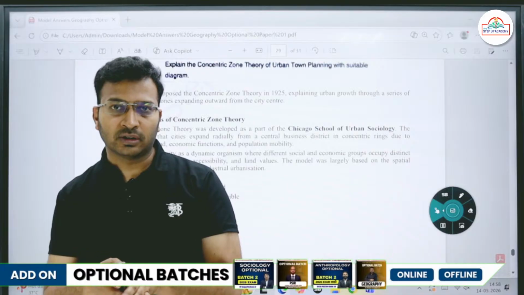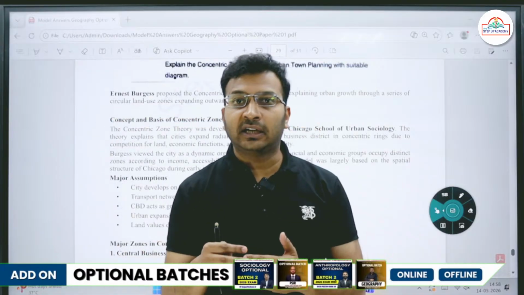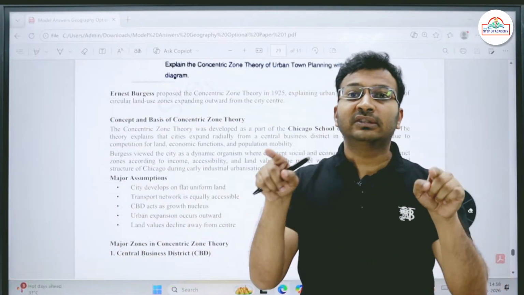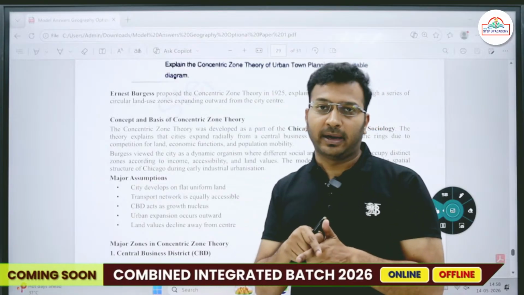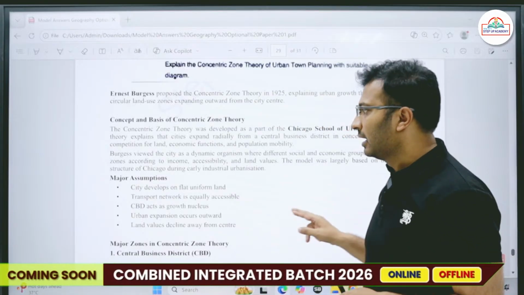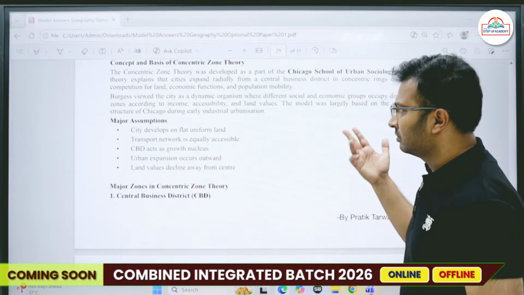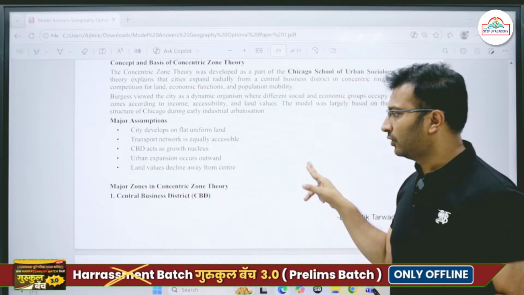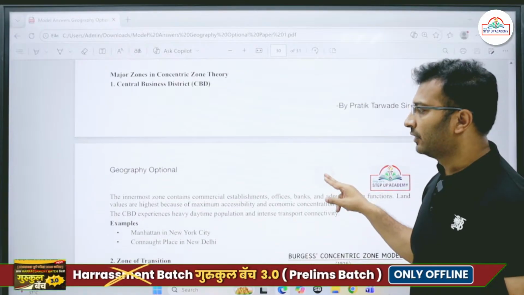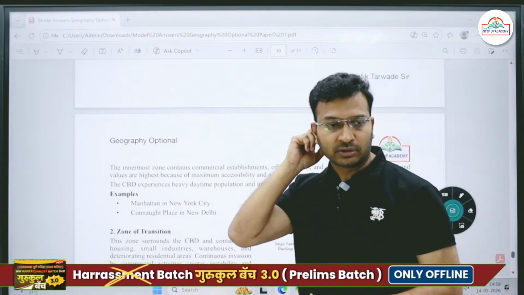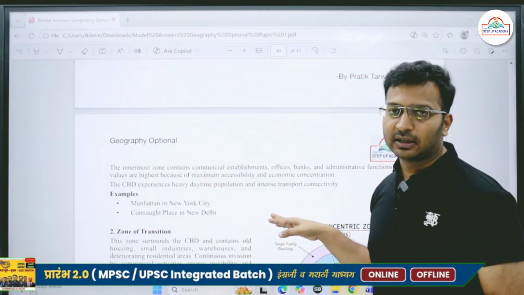He talked about urban development taking place in concentric rings, in a circular manner. Okay, so he was basically from the Chicago School of Urban Sociology. He talked about different zones. The first zone that we talked about is the CBD zone, that is the Central Business District.